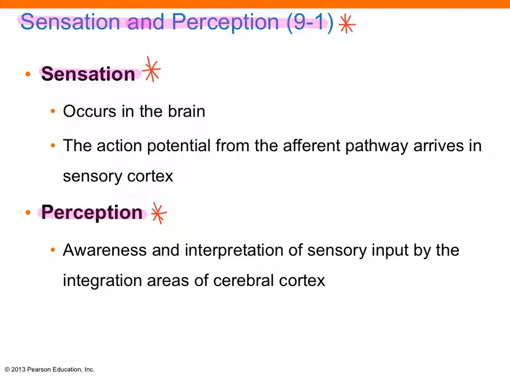Sensation and perception are important in the human being. Sensation occurs in our brain. The action potential from the afferent pathway arrives in the sensory cortex. Perception is the awareness and interpretation of the sensory input by the integration areas of the cerebral cortex.